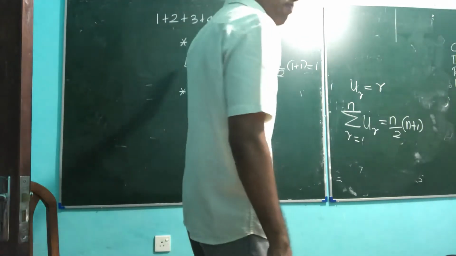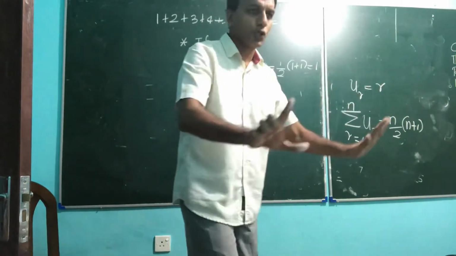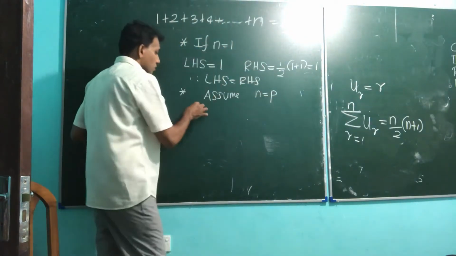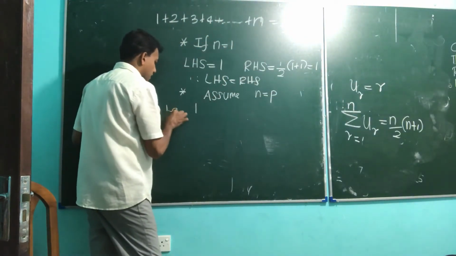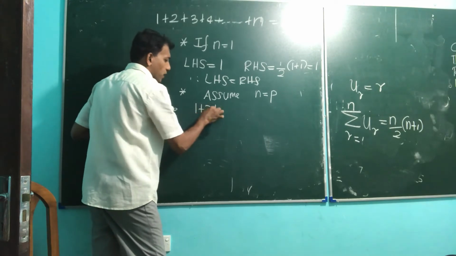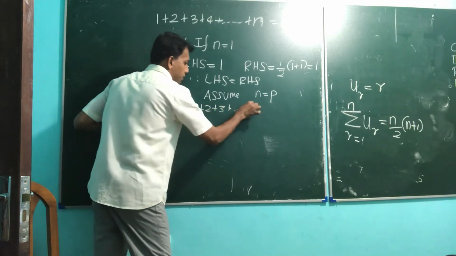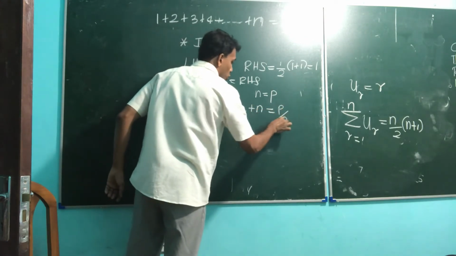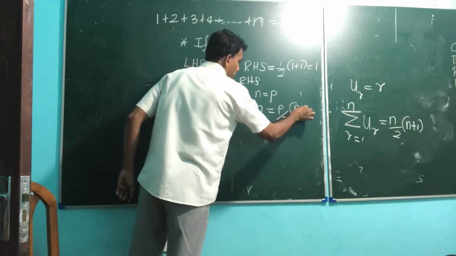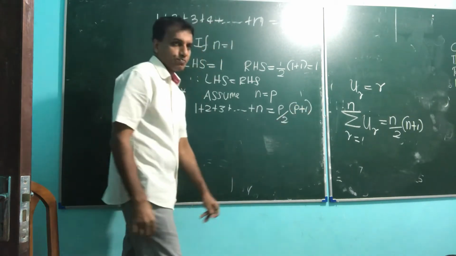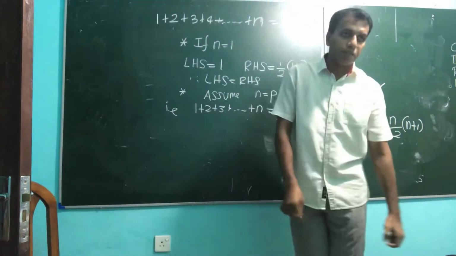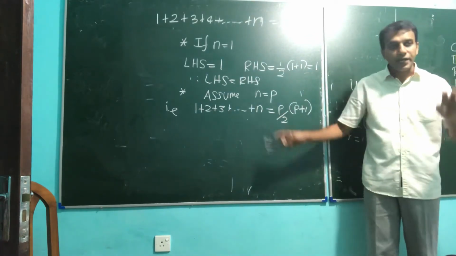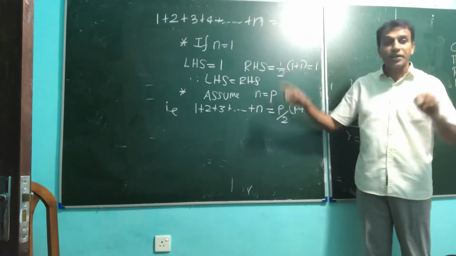Put n for p, that's all. Where is n? Say k or p, right? So that is 1 plus 2 plus 3 plus 4 up to n, but the answer is p by 2, p plus 1. That is the second statement of proving by the induction method: assume that for n equal p, the given statement is true.